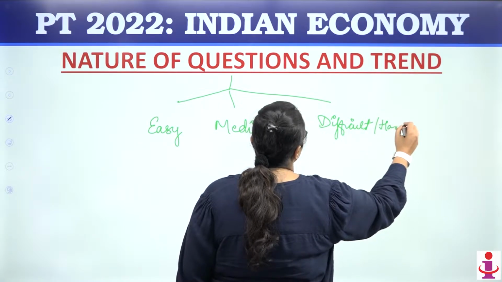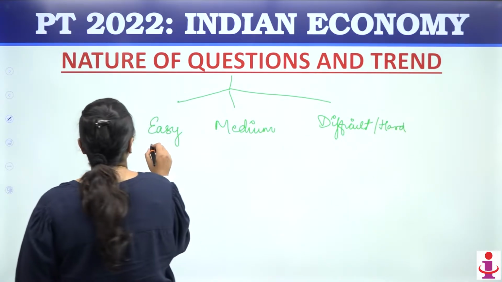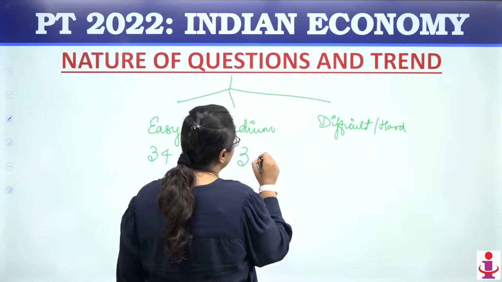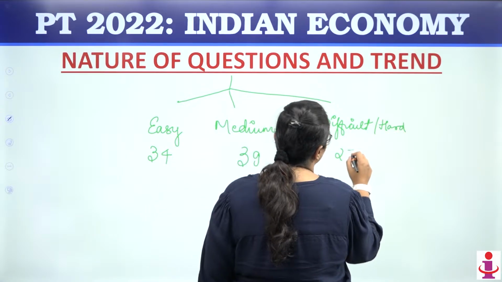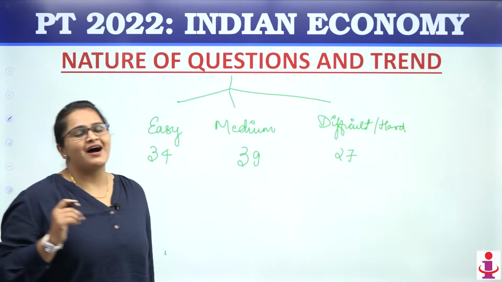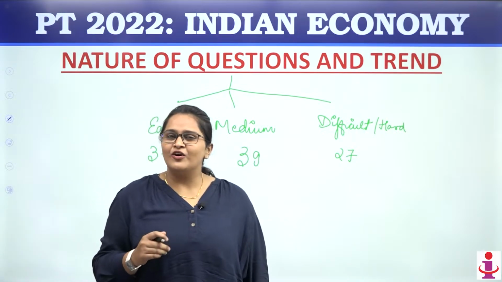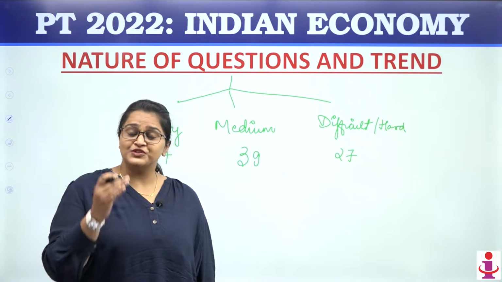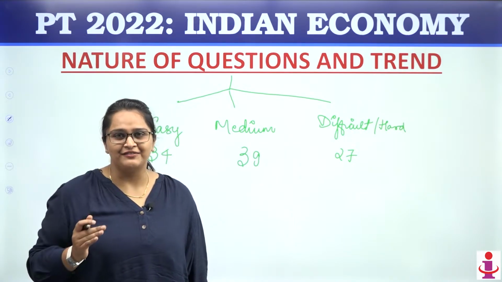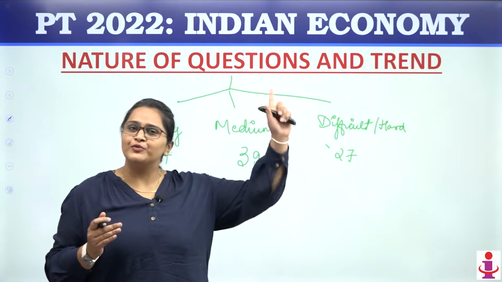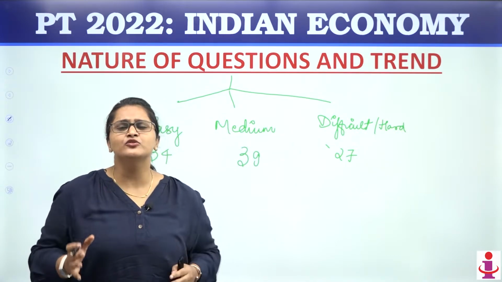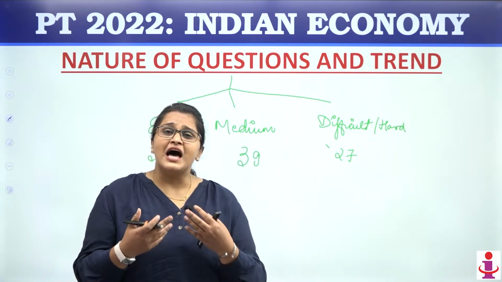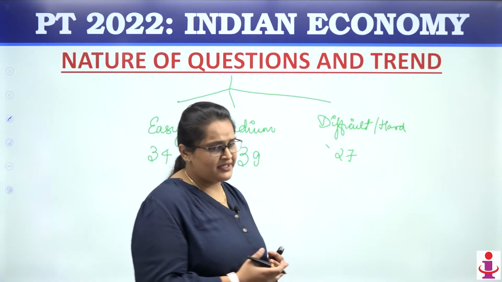So what I can see is that there were approximately 34 easy questions. There were approximately 39 questions of the medium level, and there were 27 questions which were difficult or hard in nature. Usually what I always suggest is that you have to figure out the questions which are easy, which are medium level, and which are hard, because these hard ones you have to attempt last, and these are generally the questions which are not meant to be touched.